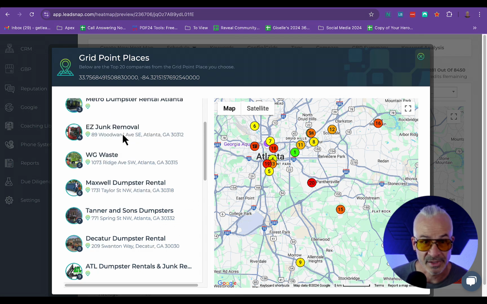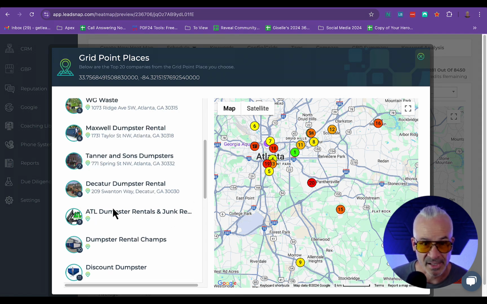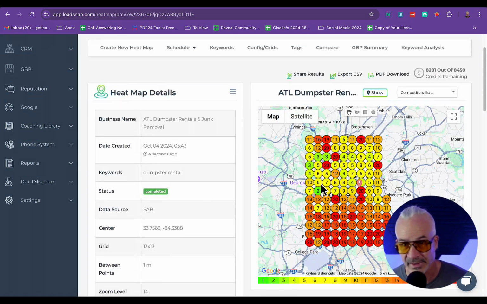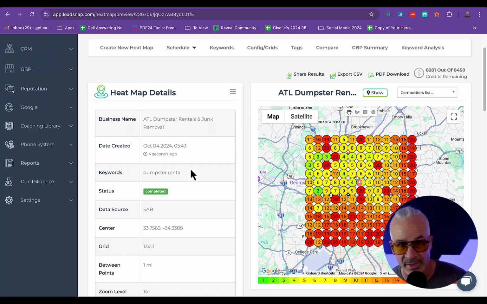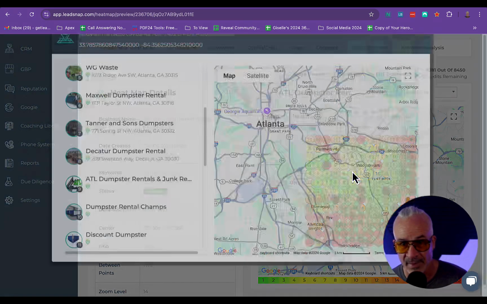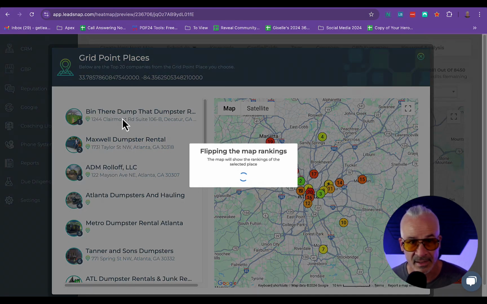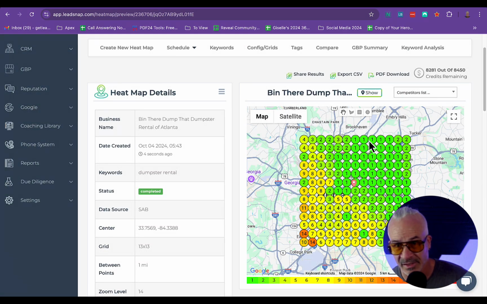You can cycle through each one of these companies, and no one is really dominating. There's no real dominant entity in the area. Let's see, Bin Then Dump. This is the most dominant, but you can see in almost half of the city, they're not even in the map pack. They're in the map pack for the northeastern section of the city, but there's so much opportunity down here where they're not dominating. Even if they're a major player up here, there's still a lot of opportunity down here.